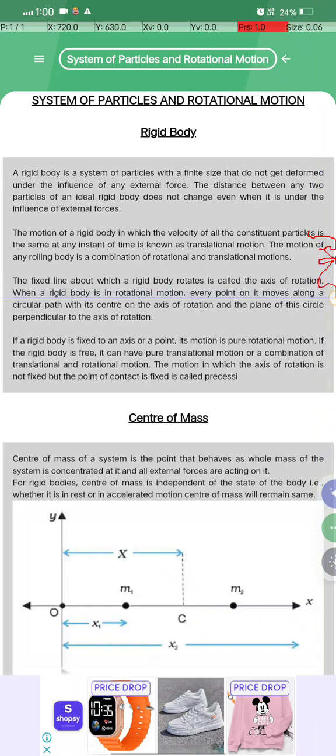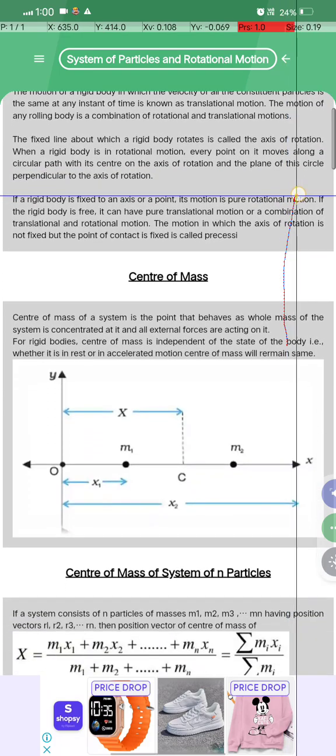When a body is in rotational motion, every point moves along a circular path, and its center lies on the axis of rotation, and the plane of the circle is perpendicular to the axis of rotation.